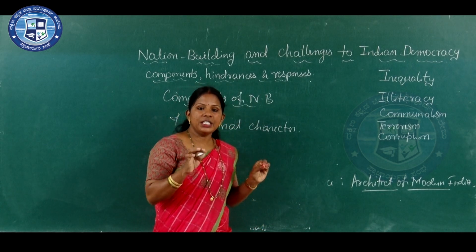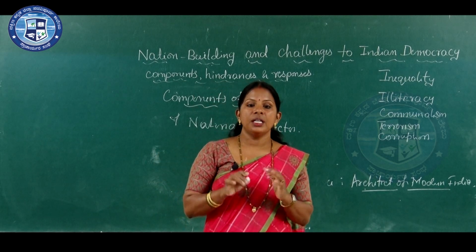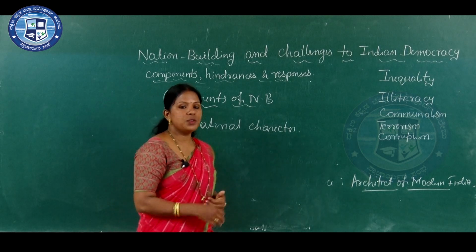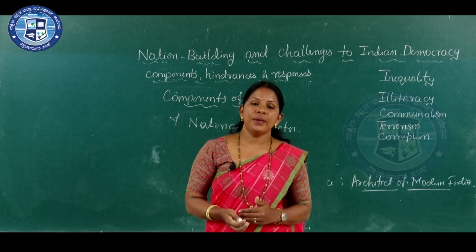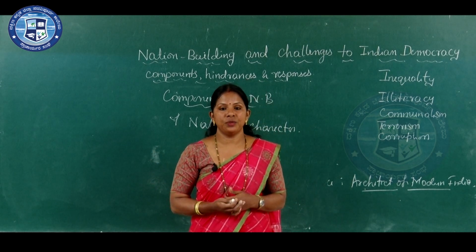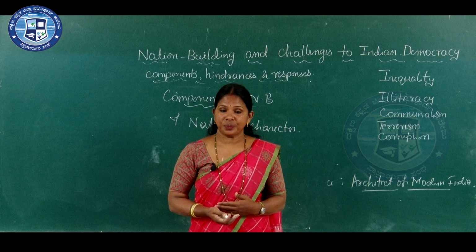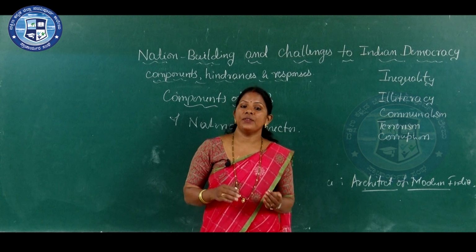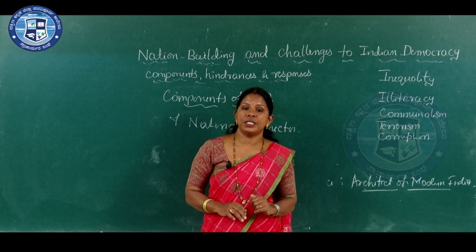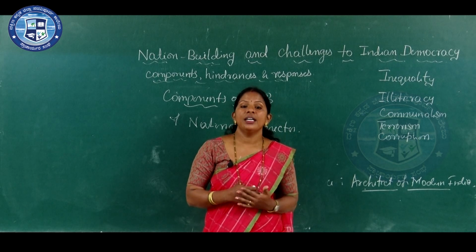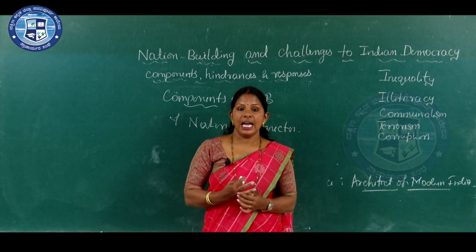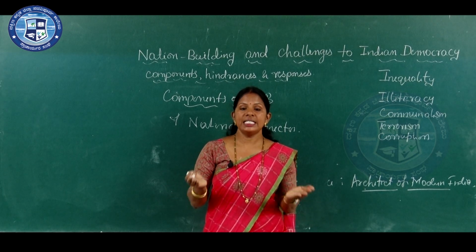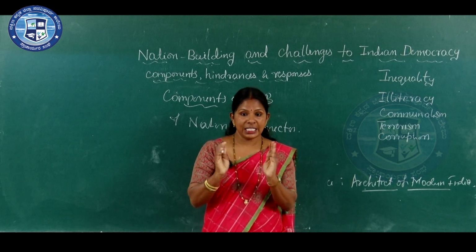See, each and every country of the world is following their own nativity or their own national character. We can give some examples: USA is calling itself the land of liberty, and the United Kingdom is giving importance to conservatism, and Australians are giving importance to the aboriginal concept, and in Africa they are giving importance to ethnicity, and in India we are giving importance to cultural diversity. That is, cultural diversity is the national character.